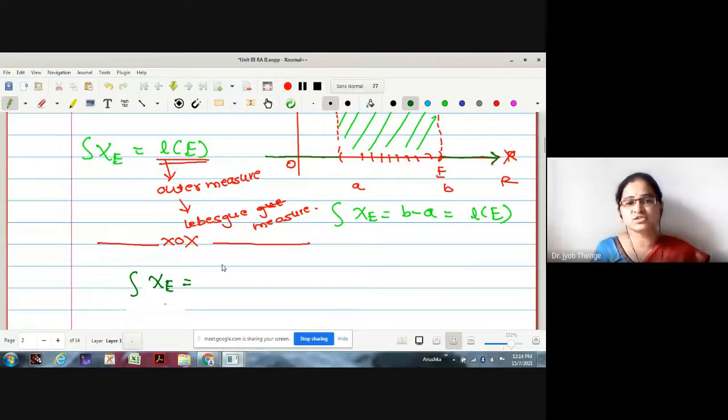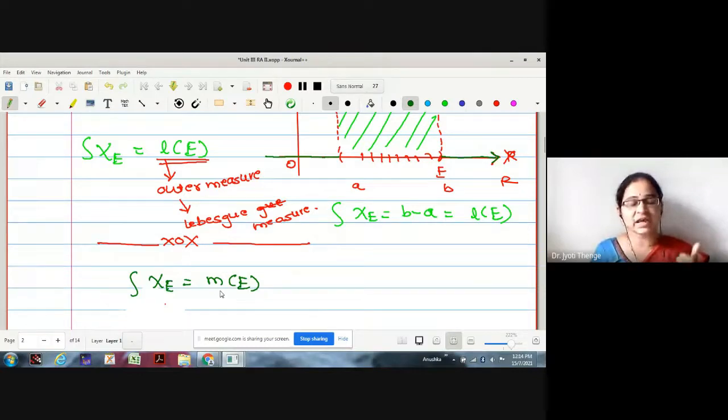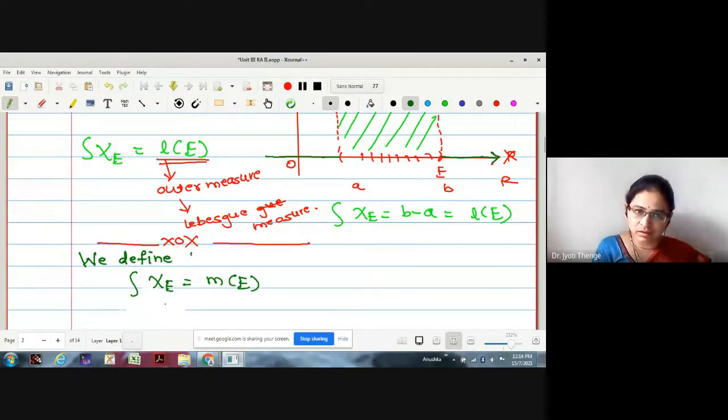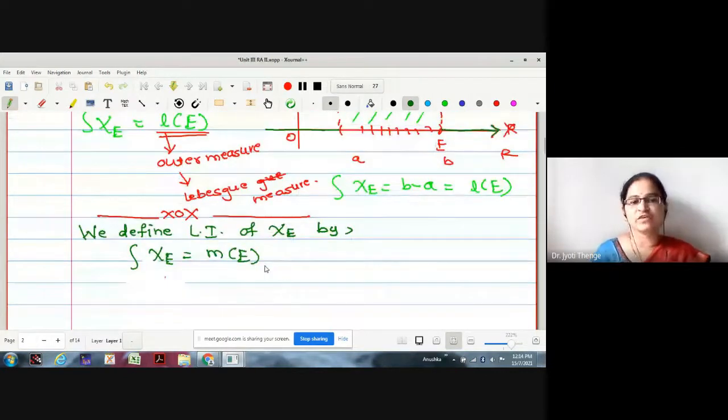What is the generalization of this length? Measure. Correct. So what is the Lebesgue integration for the characteristic function defined on a measurable set? We define the Lebesgue integral of chi E as the integration of chi E being the measure of E.